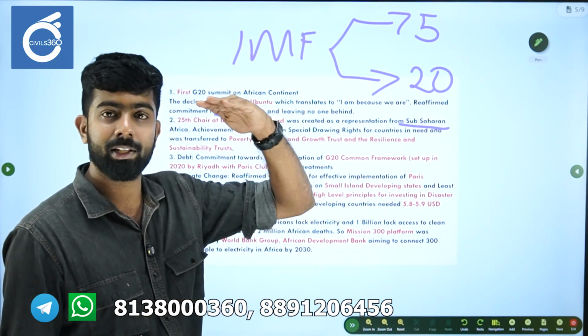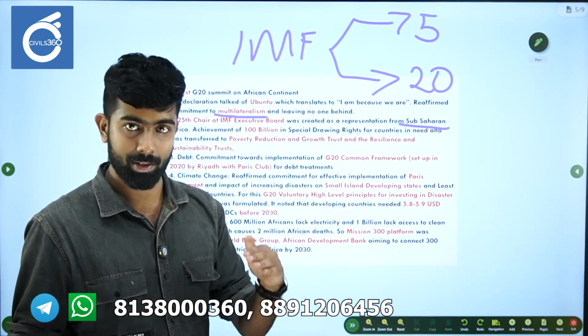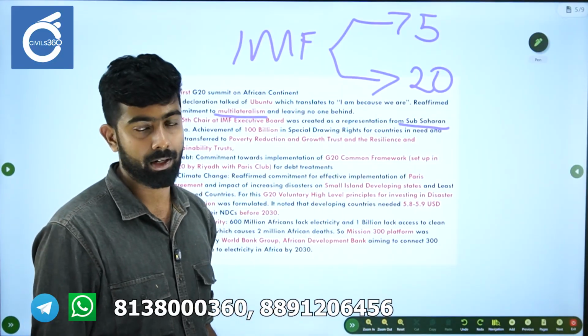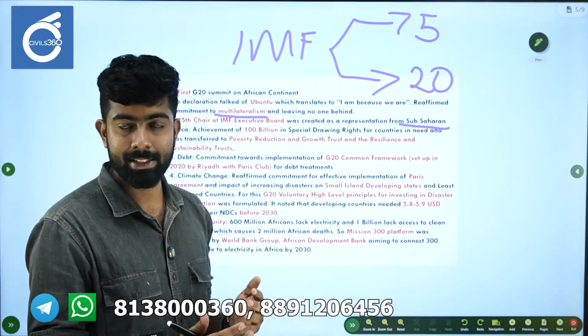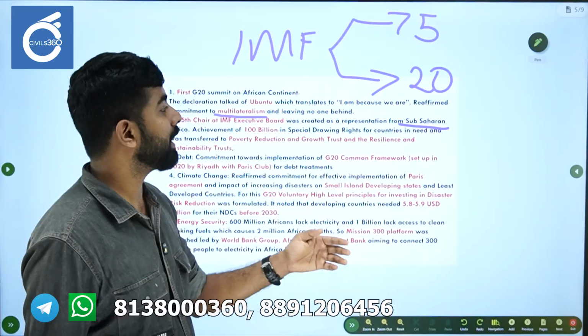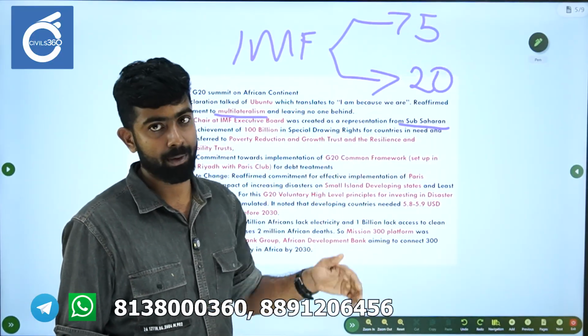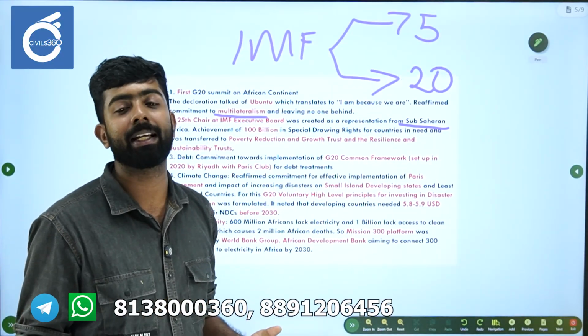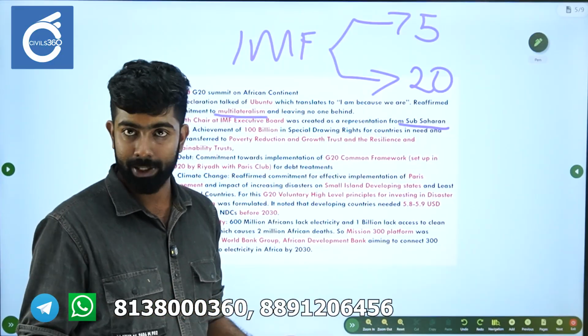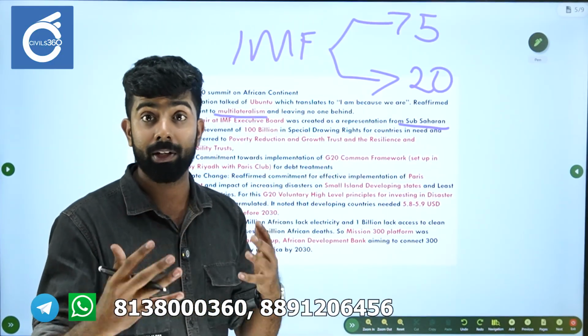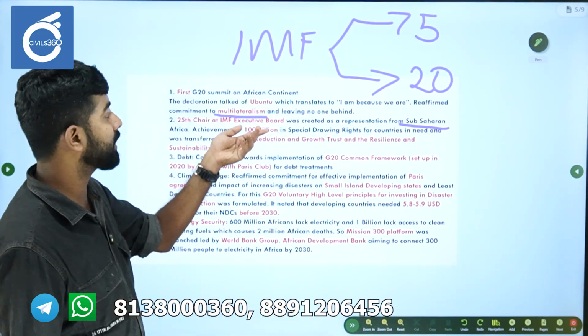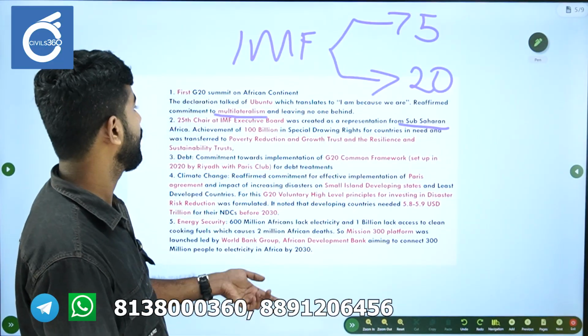Sub-Saharan means south of the Sahara, please keep that in mind. Those countries from that region will get a representative at the IMF. That decision was taken at the G20 Johannesburg Summit. That was the 25th chair of the IMF Executive Board.